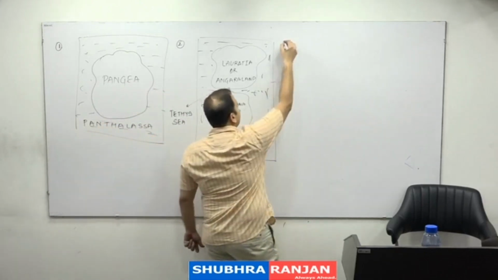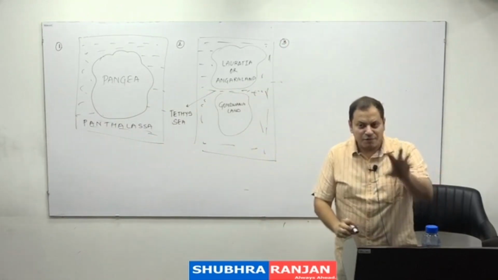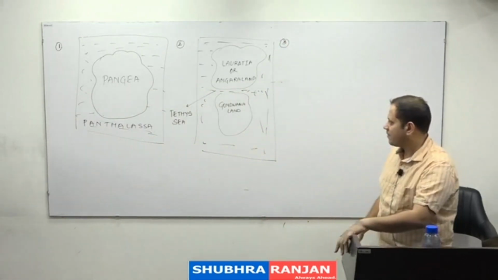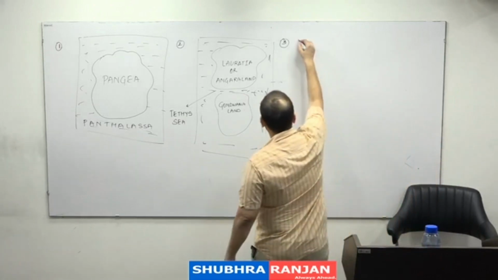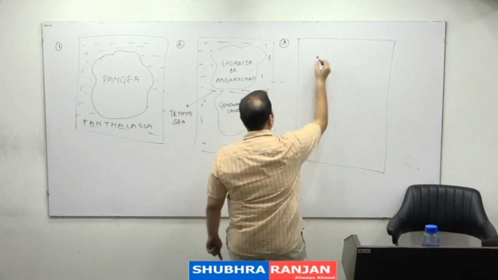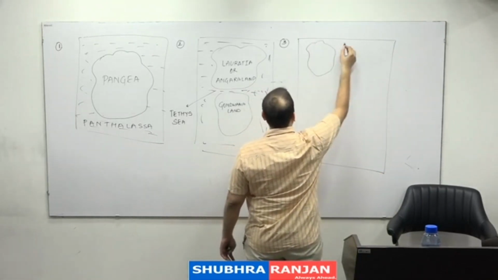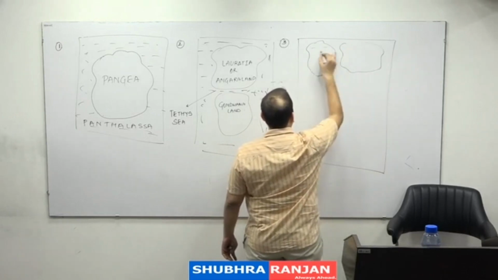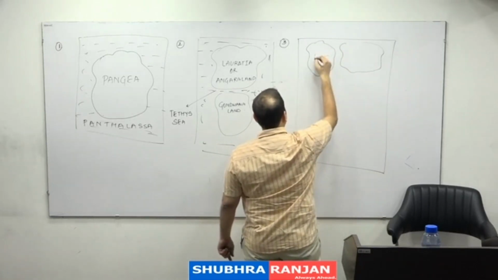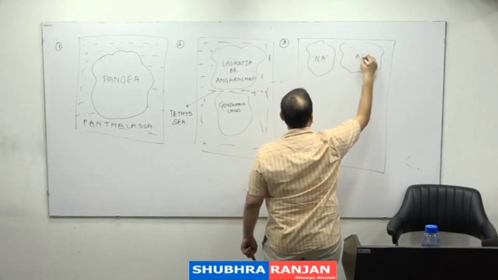Then he said, due to the forces, these two land masses further broke into numerous parts. That is, the Laurasia landmass further broke into different parts, and these parts were North America and Asia. After breaking, North America and Asia started moving in different directions.